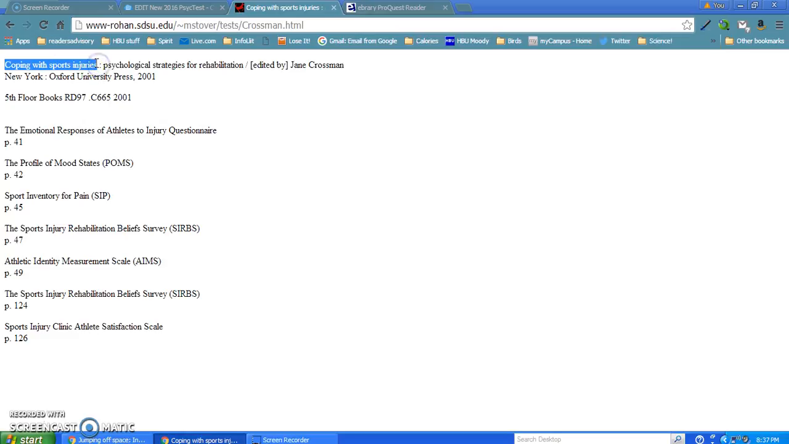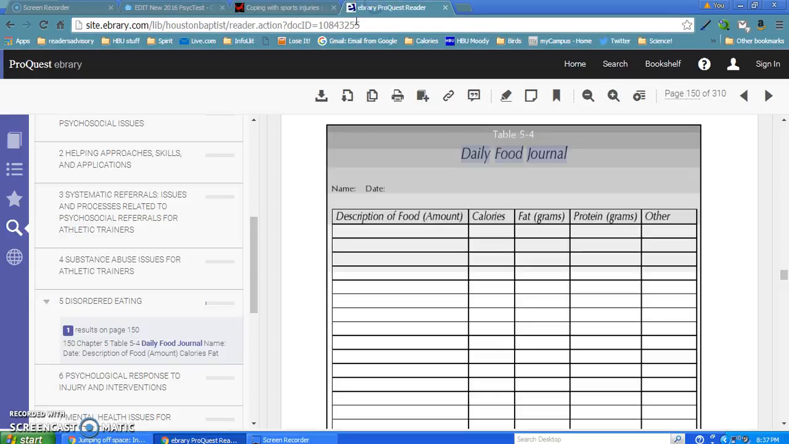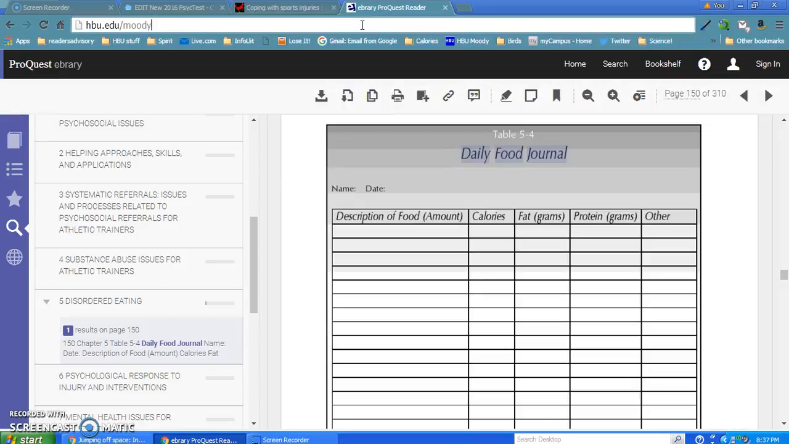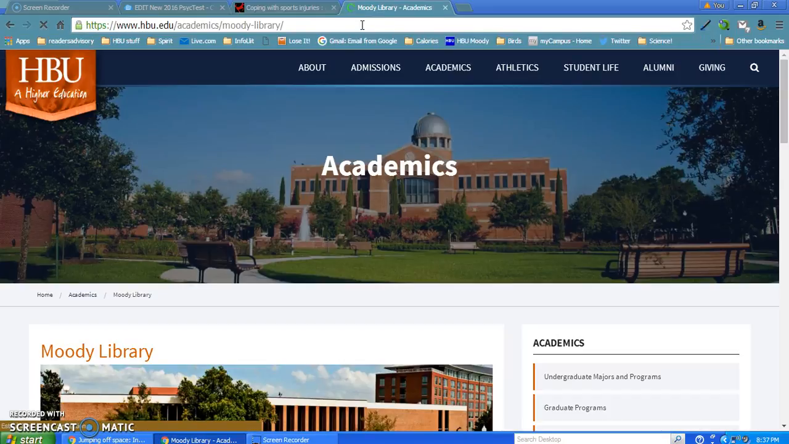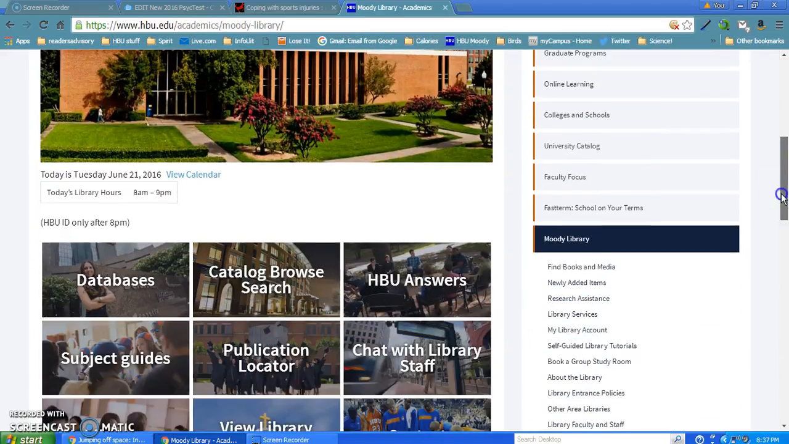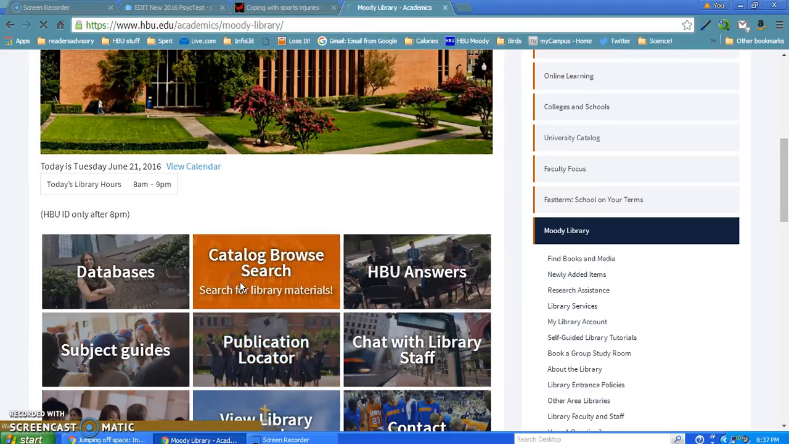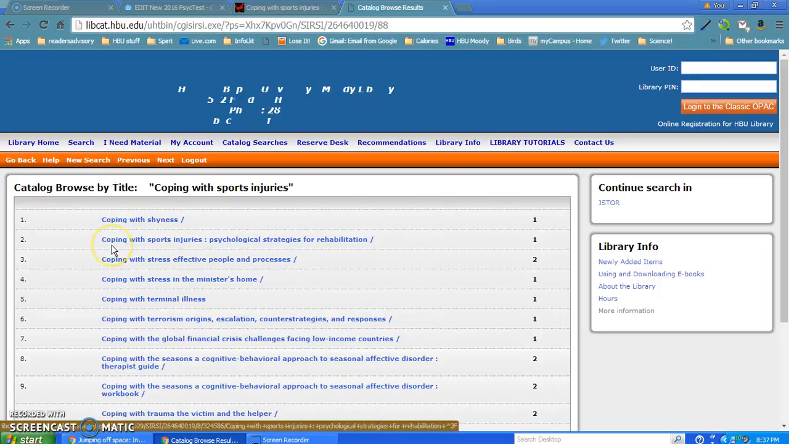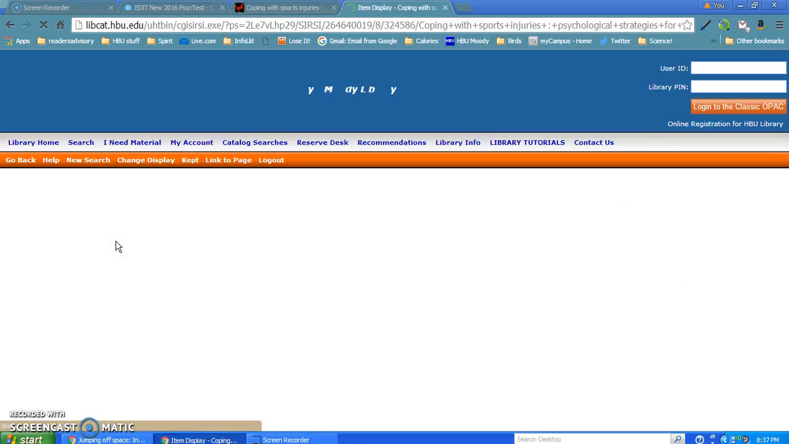I'll just copy that, Control-C it, and then I'm going to go back to the library's homepage again. Let's see if I can get to that. And then I'm going to scroll down to the catalog and search with the title again. So I'm going to the catalog browse search, and I'm going to plop the name of the title in. Title. And here it is. Let's see, I believe it was this. Let's see, I'm hoping it was the second one here.